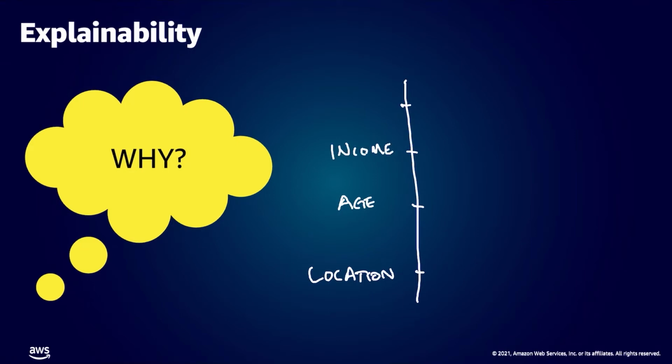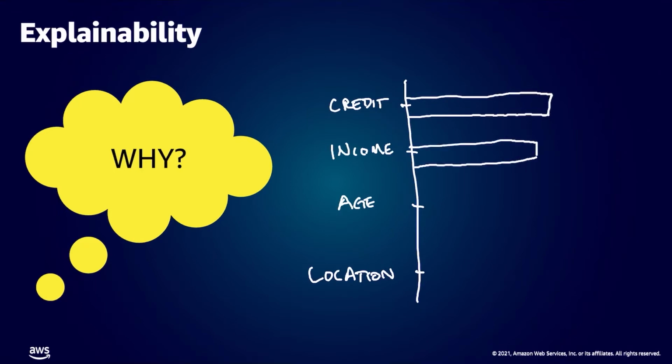To look at feature importance, we're going to list all of the input variables that we'd use in our machine learning model. So in our bank loan example, we'll use location, the applicant's age, income, and credit history. And as we look at the global SHAP values for these different variables, we can plot these SHAP values using a simple bar chart.